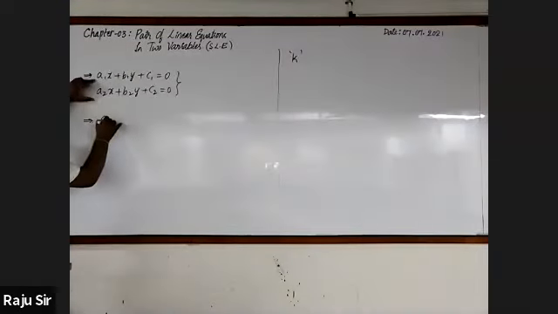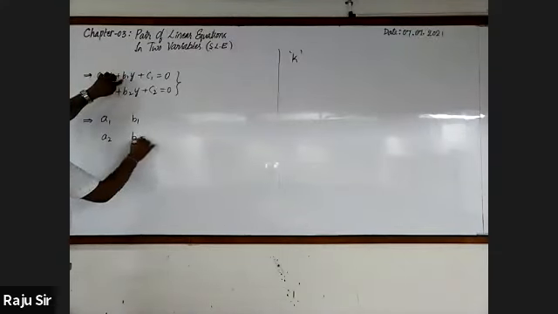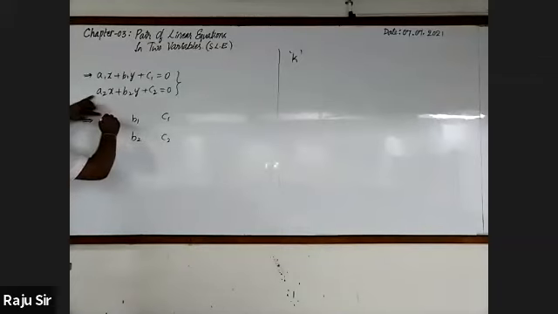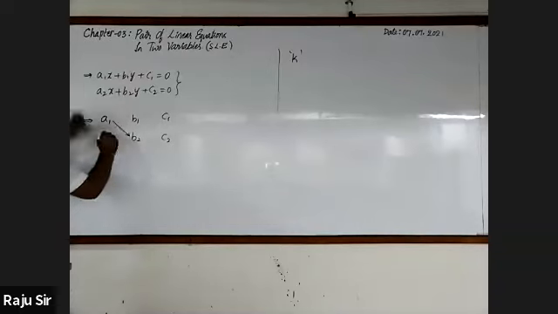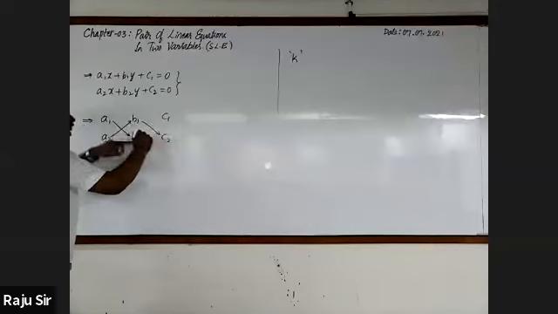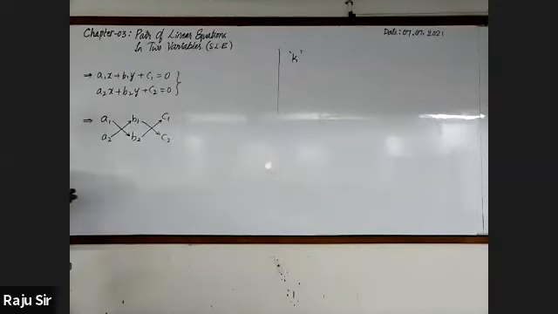Here the coefficients are A1, B1, A2, B2, and C1, C2. These are the coefficients, nothing but constants, also called real numbers. And we will cross multiply in this order: A1 to B2, then A2 to B1, next B1 to C2, B2 to C1.